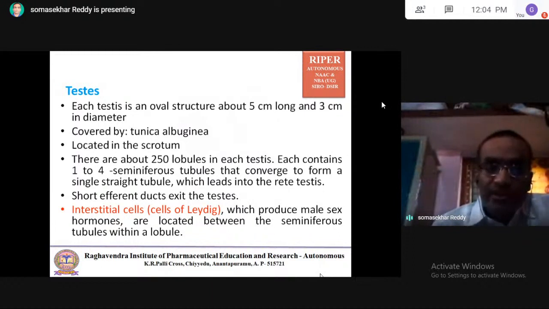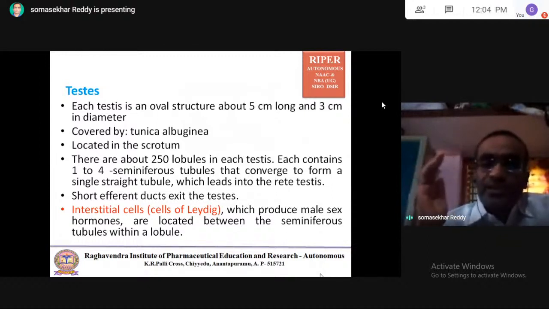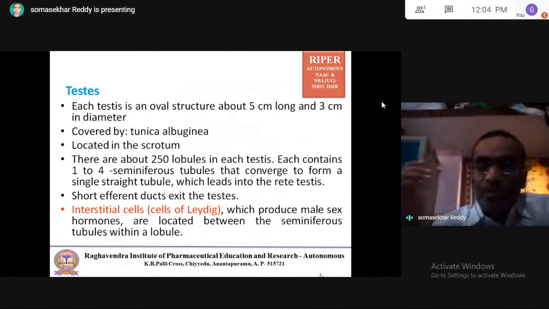Then the short efferent ducts exit the testis. Very important.